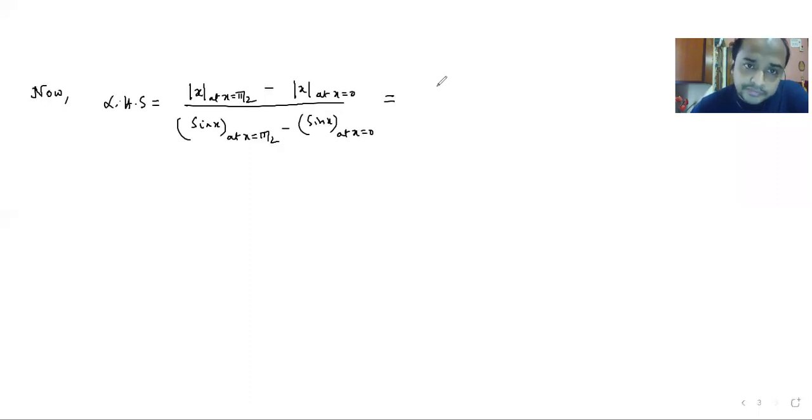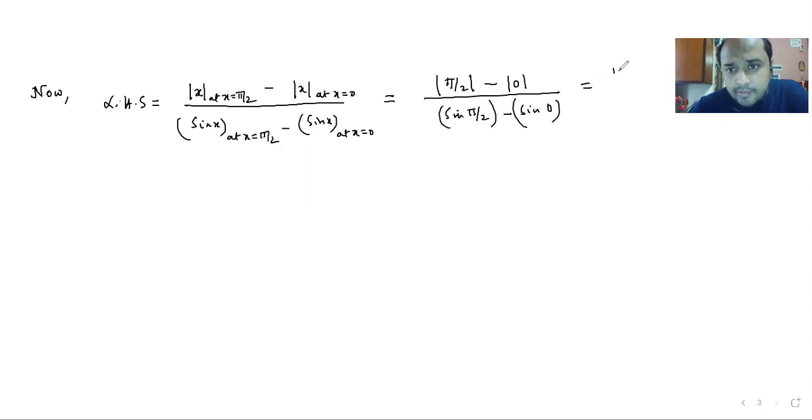Put the values: mod pi by 2, mod 0, sine pi by 2 and sine 0. Mod pi by 2 is pi by 2, and sine pi by 2 is 1, so the answer is pi by 2. Left hand side is pi by 2.